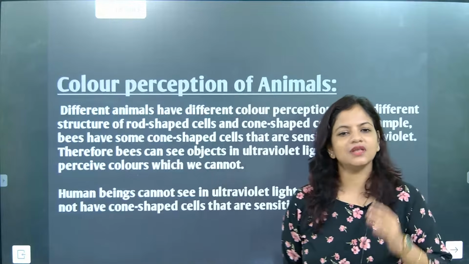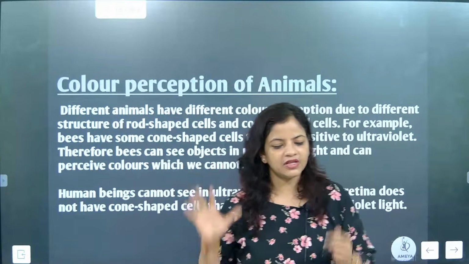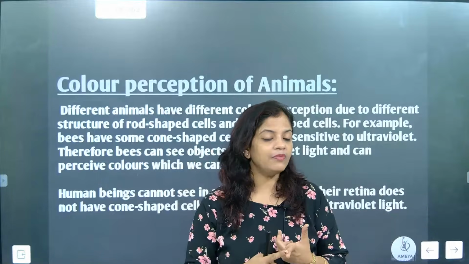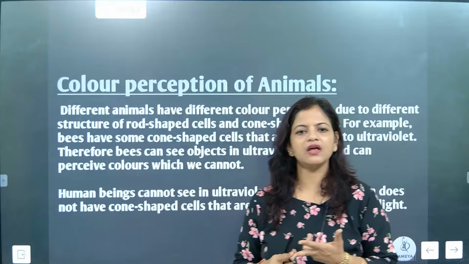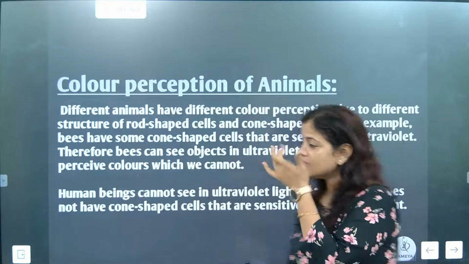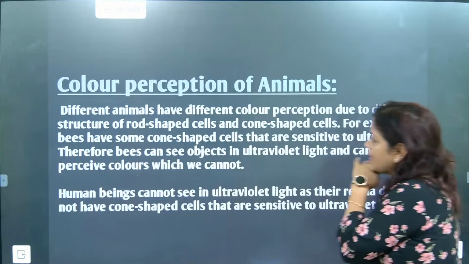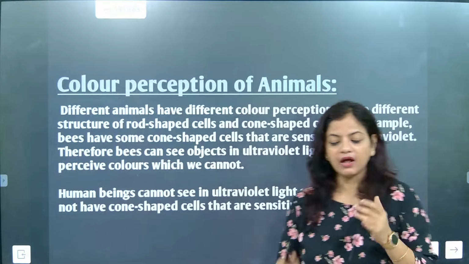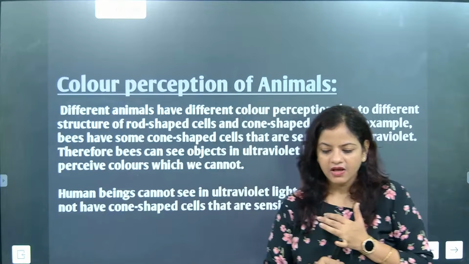I told you the sun rays have different wavelength ranges: ultra, infra, and what? Ultra, infra, and visible.